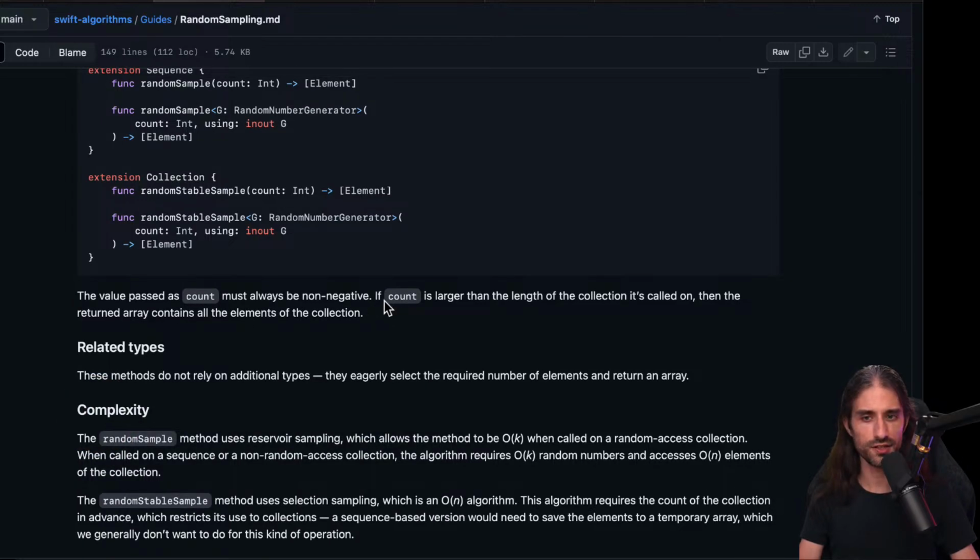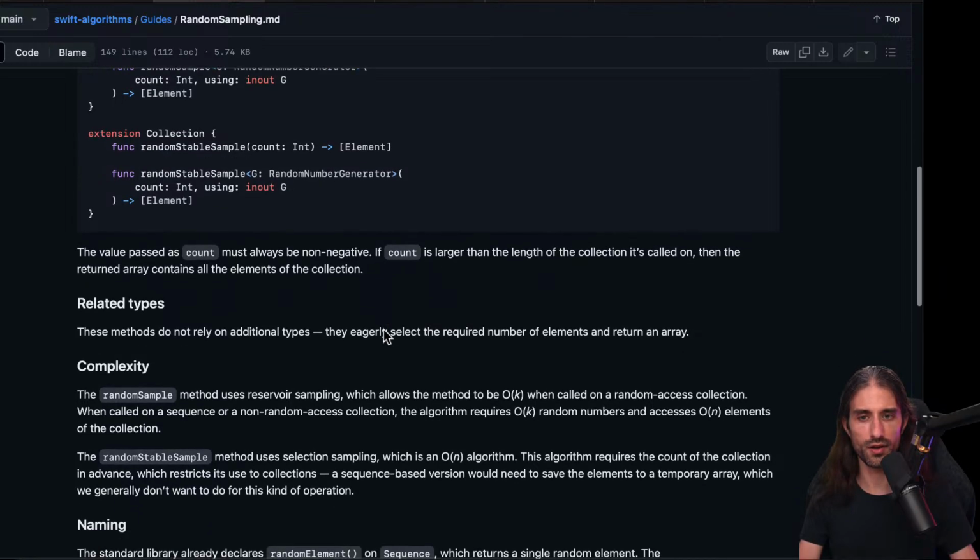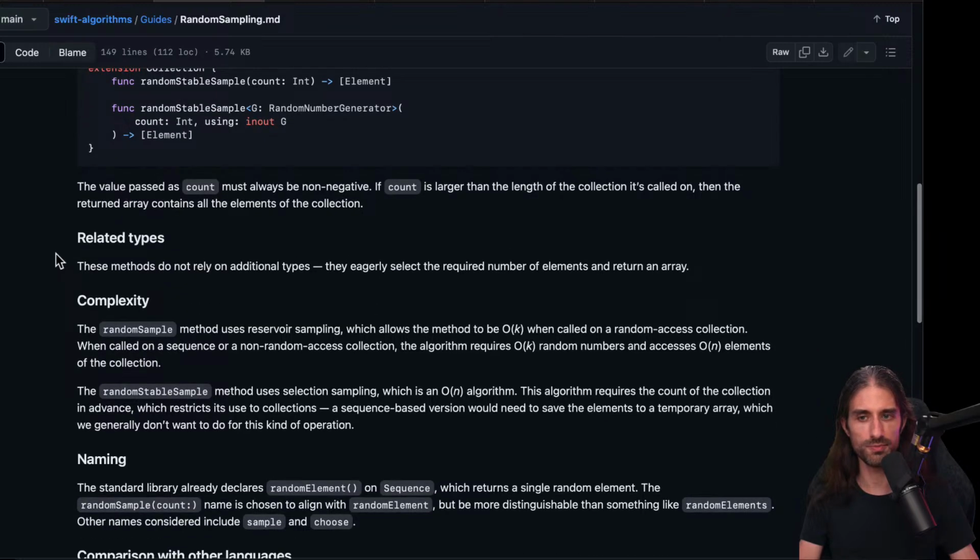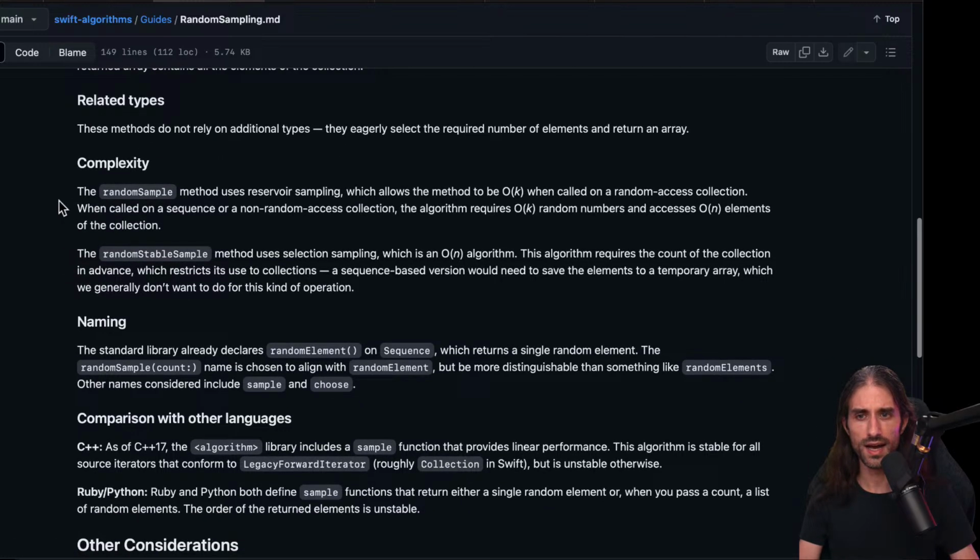If the count is larger than the length of the collection it is called on, then the returned array contains all of the elements of the collection, none of them being repeated because there are no replacements, okay? And complexity, so the random sample method uses reservoir sampling, which allows the method to be O of k when called on a random access collection. When called on a sequence or a non-random access collection, the algorithm requires O of k random numbers and accesses O of n elements of the collection.